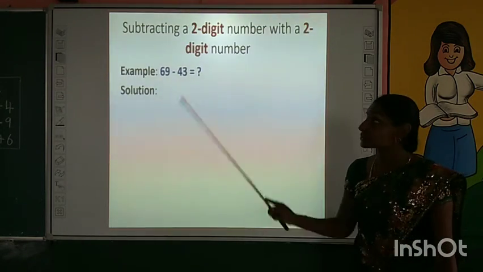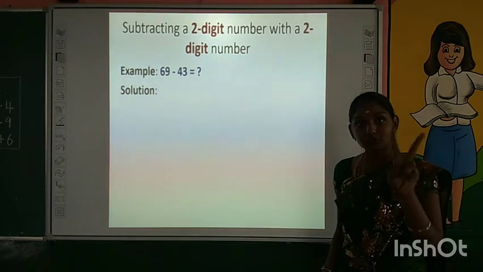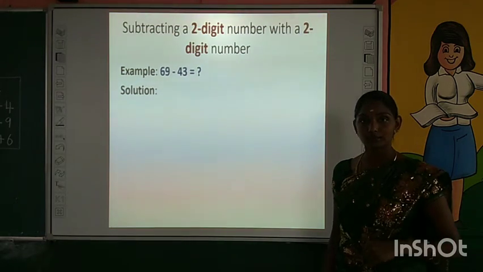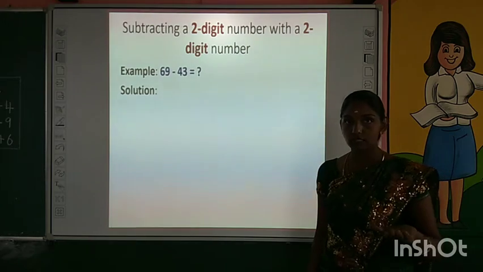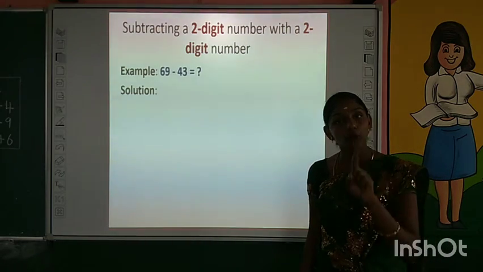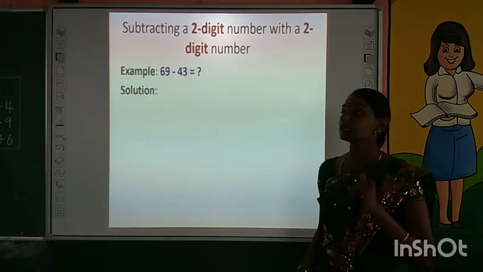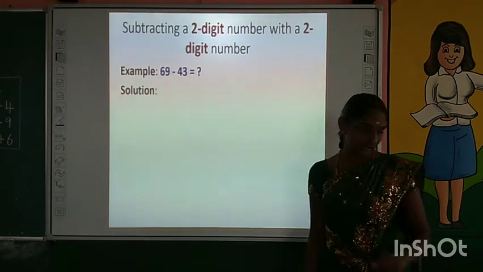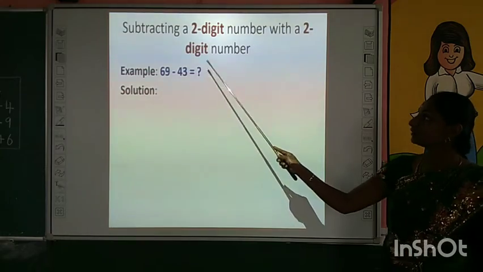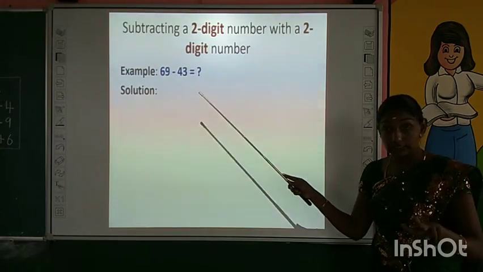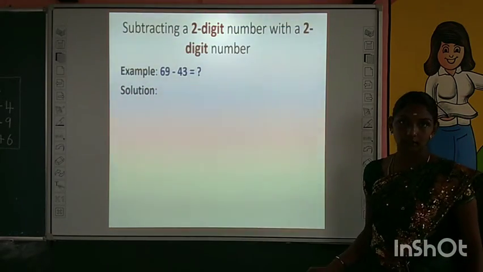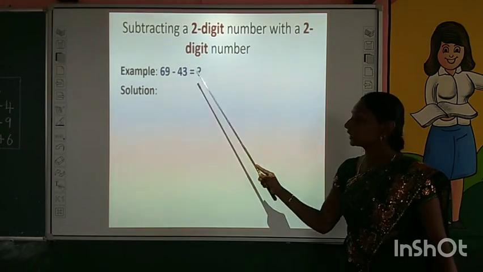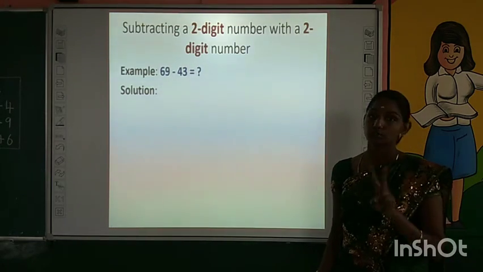Now we are going to subtract what? A 2 digit number from a 2 digit number. Till now we are thorough with how to subtract a 1 digit number from a 2 digit number. Now we are going to subtract a 2 digit number from a 2 digit number. Are you all ready? Yes. For example, we are going to subtract 43 from 69. Here 69 and 43 are 2 digit numbers.